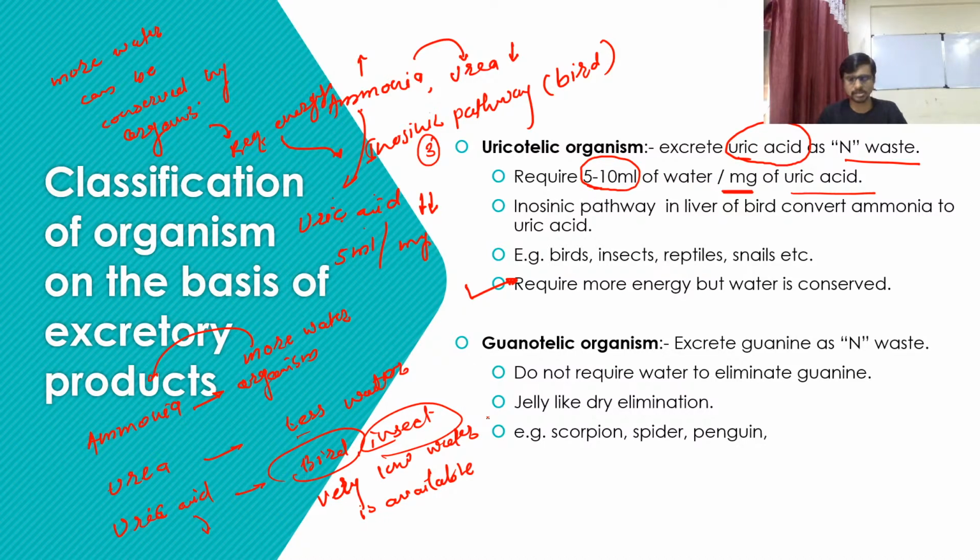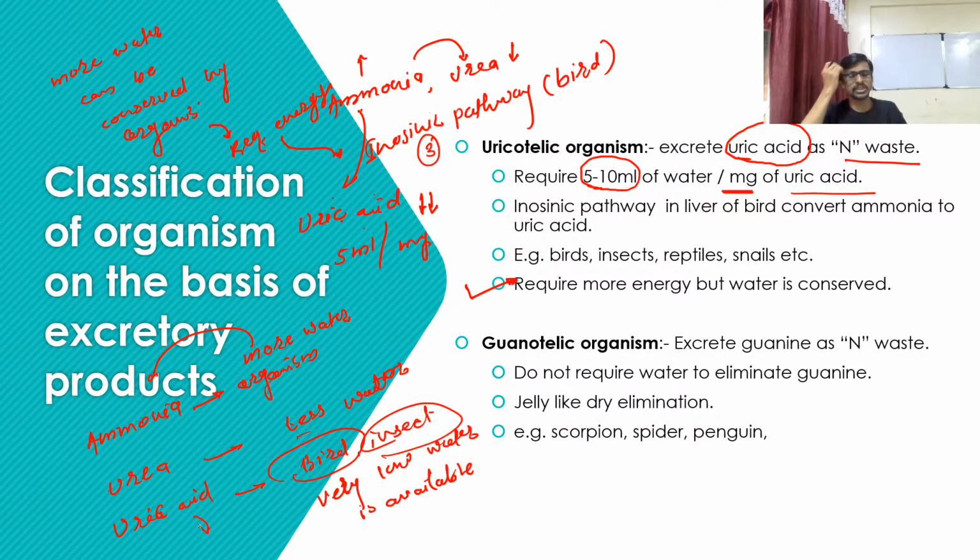The Cori cycle is not part of our syllabus, so we never discuss it. Otherwise the Cori cycle is very good to discuss, and the urea cycle is also very good to discuss under this topic. But it is not a part of our syllabus, so we are not going to discuss it. I'm extremely sorry, I cannot give you a complete detail of this pathway.